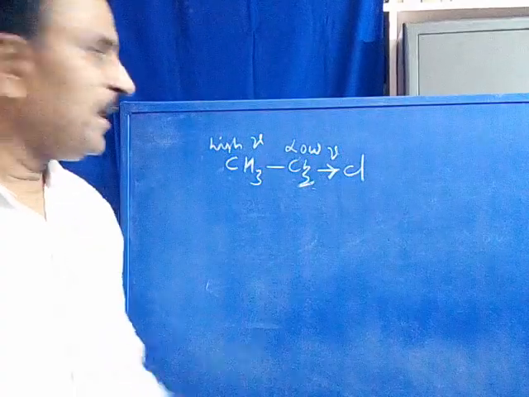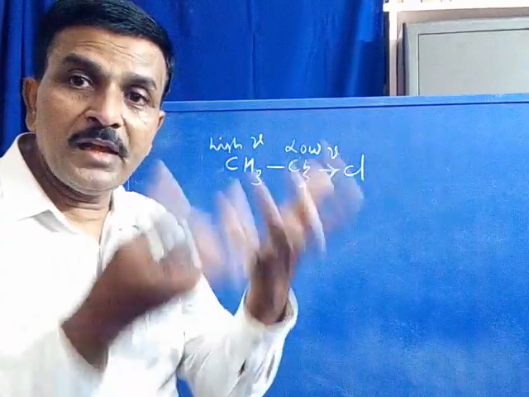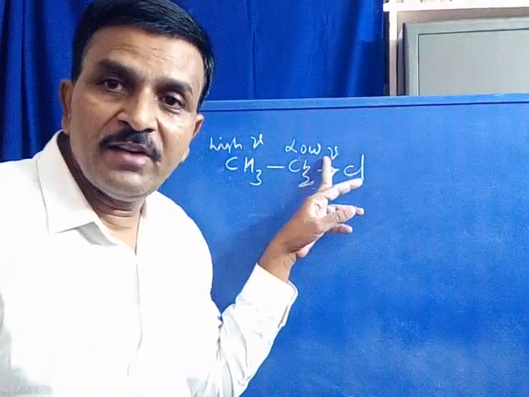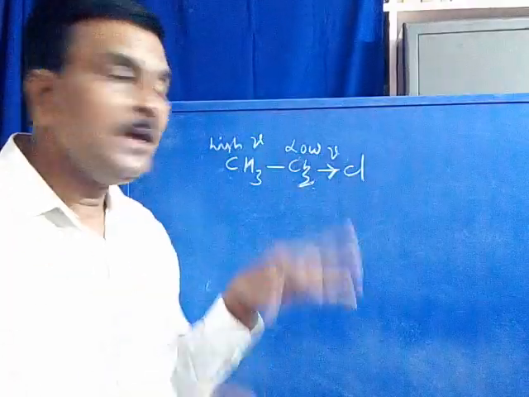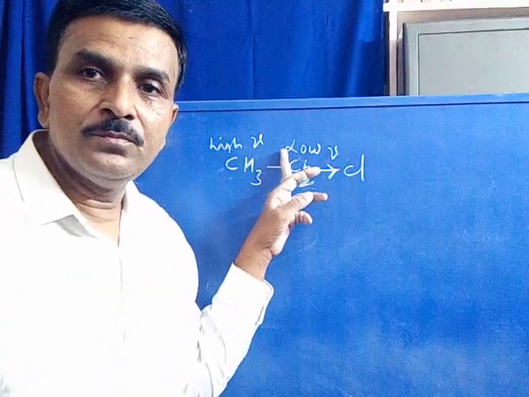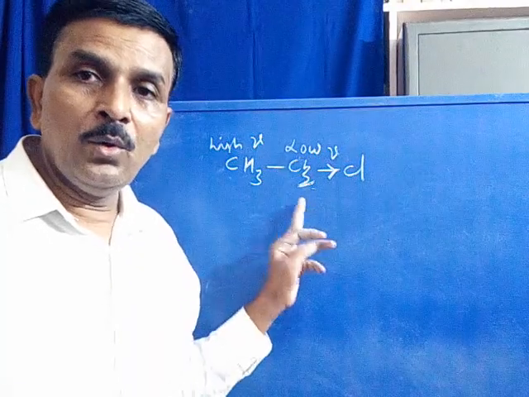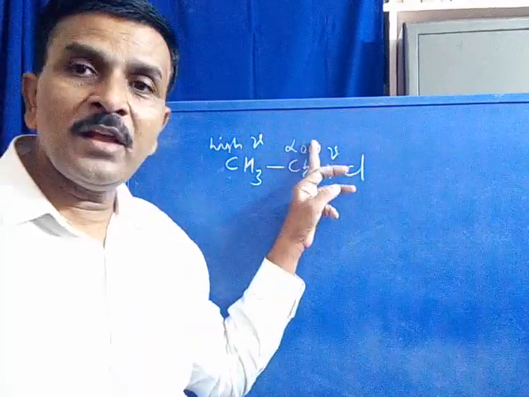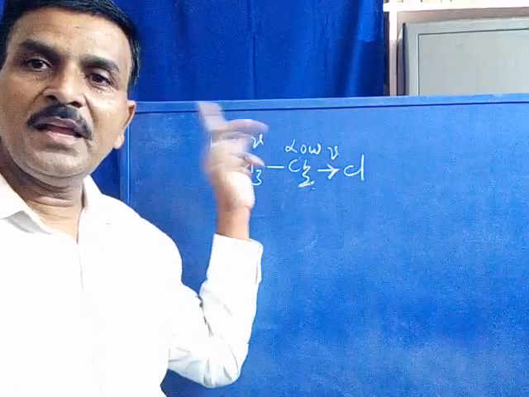So depending upon the electron density, a CH2 proton absorbs energy at a low frequency value, whereas the CH3 proton absorbs energy at a higher frequency value. Low electron density, low H0, lower frequency. High electron density, higher H0, higher frequency.